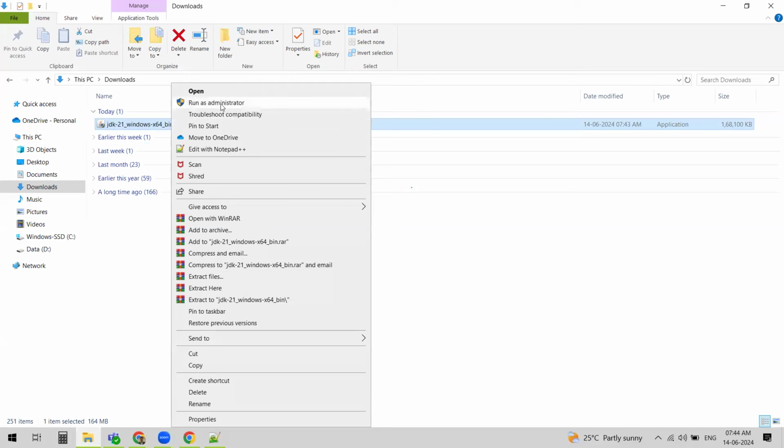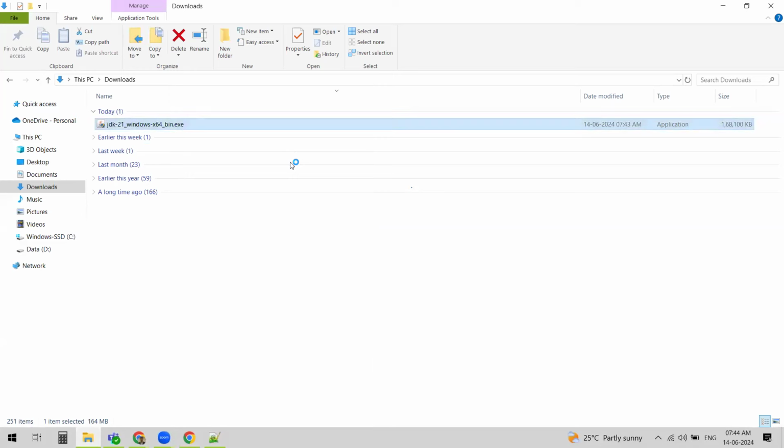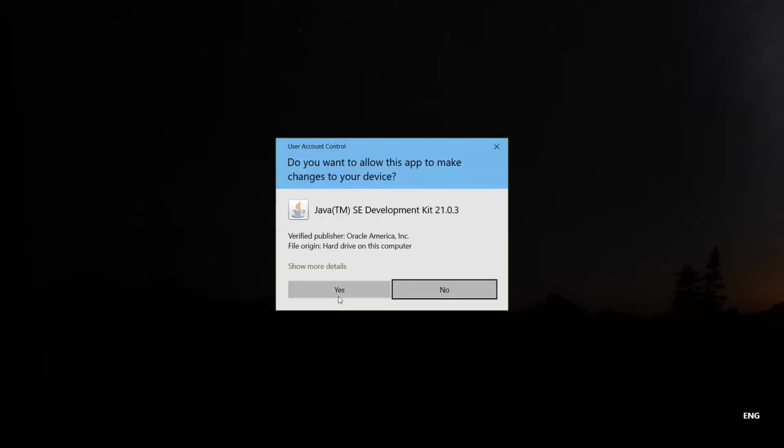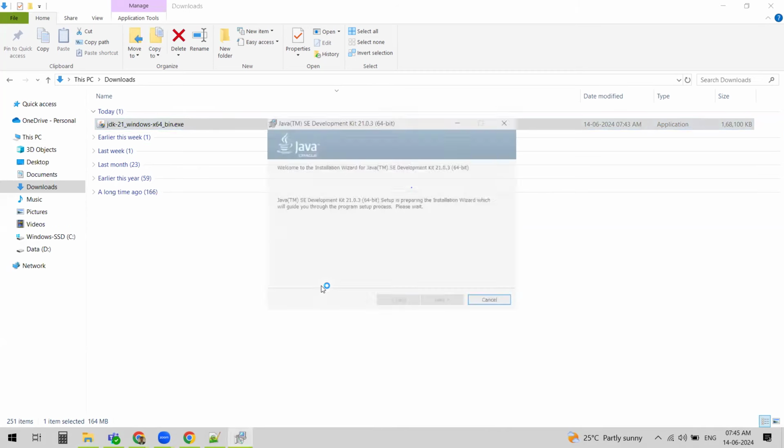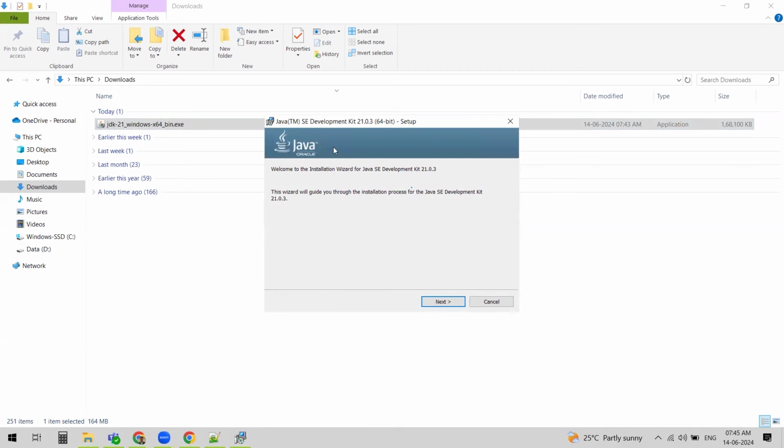Just right click on the exe file and run as administrator. You get a prompt, do you want to allow this app to make changes to your device? Then just click on yes. It's a wizard. It says Java SE Development Kit, where SE is Standard Edition, 21.0.3, 64-bit. This is the exact version which we are going to install now. So just click on next on the first screen.